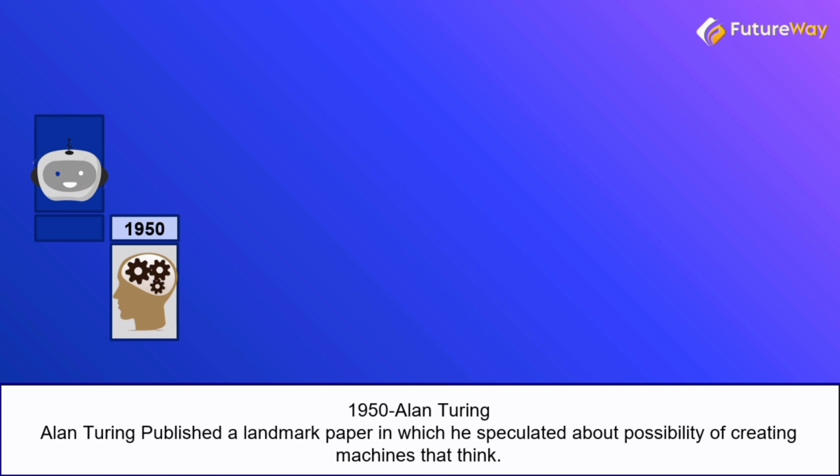So basically, if a machine can carry out a conversation that is indistinguishable from a conversation with a human being, it is reasonable to say that the machine is thinking, meaning that the machine will pass the Turing test. Now, unfortunately, up to this date, we have not found a machine that has fully cleared the Turing test. So the Turing test was actually the first serious proposal in the philosophy of artificial intelligence.